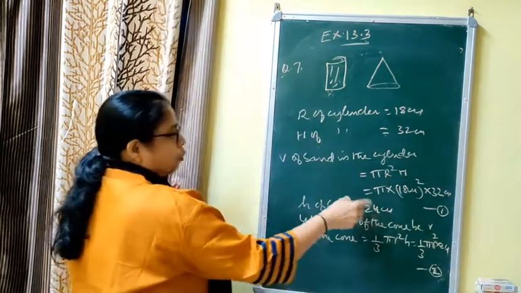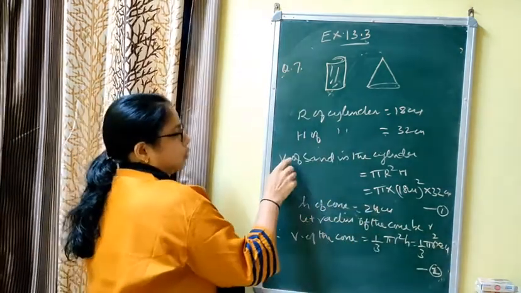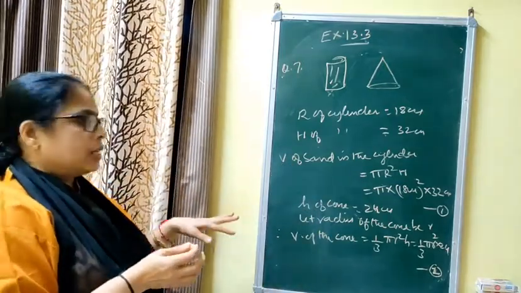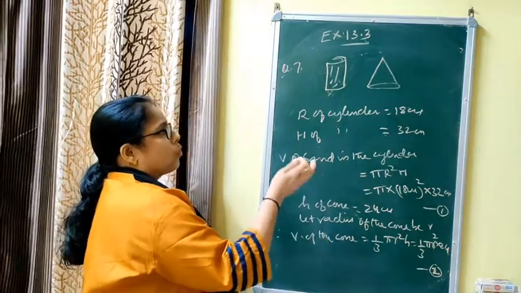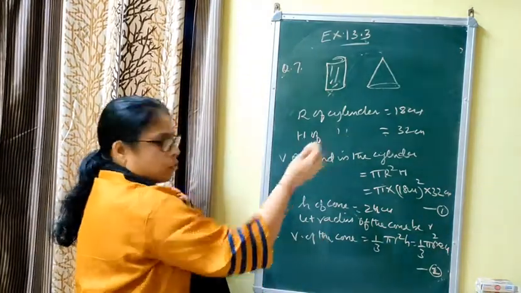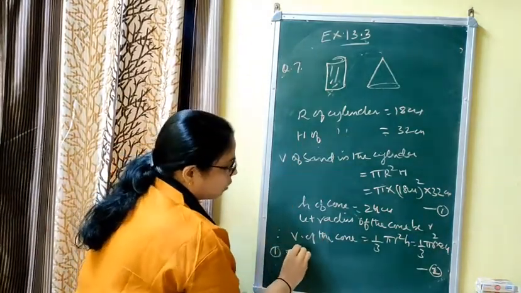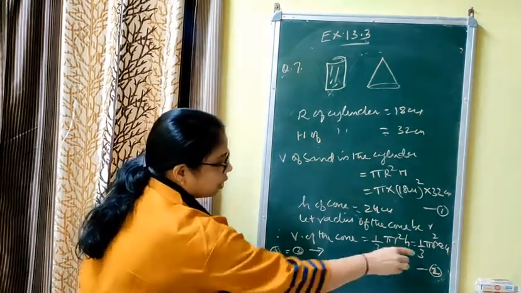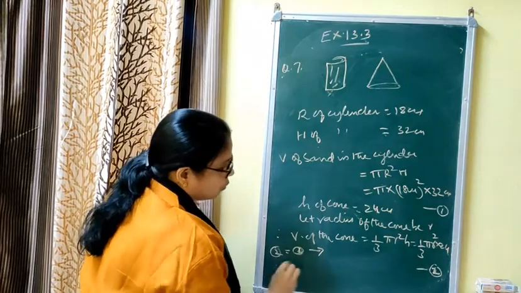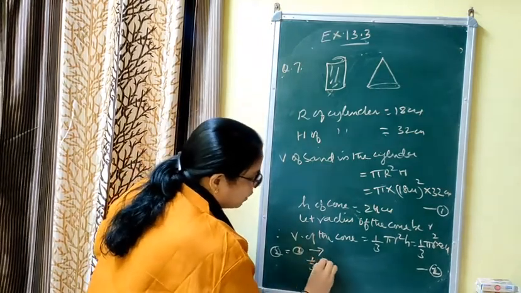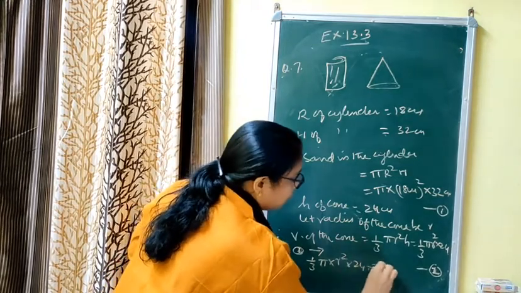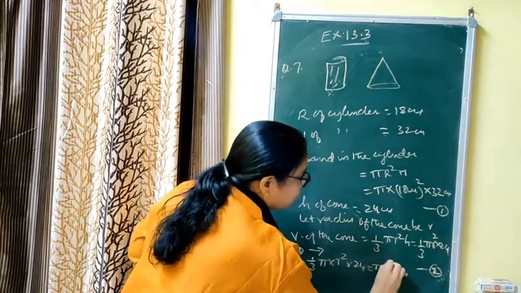You know that both are same because equation 1 shows the volume of the sand in the container, equation 2 shows the volume of the sand that is converted in the form of cone. So equating, we will write 2 equal to 1 because we want r. 2 equal to 1 gives 1 by 3 pi into r square into 24 is equal to pi into 18 cm square. All are in same unit.